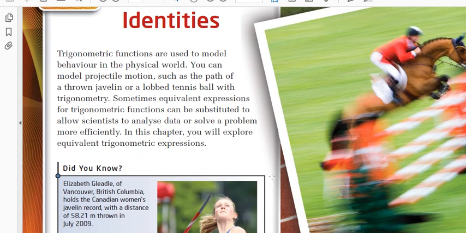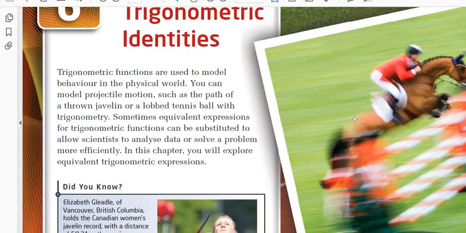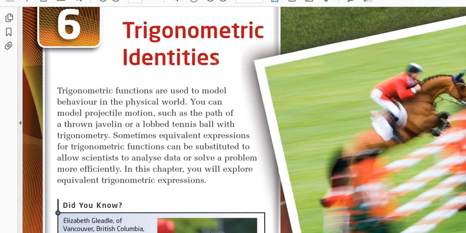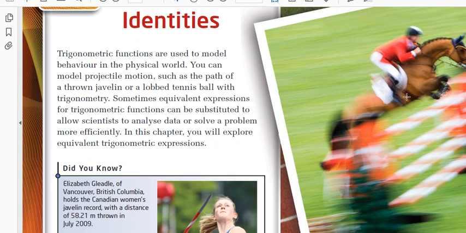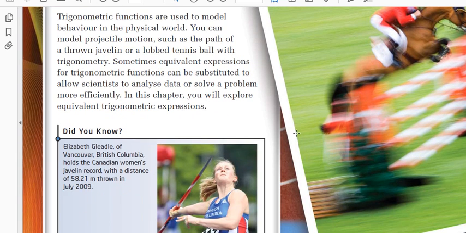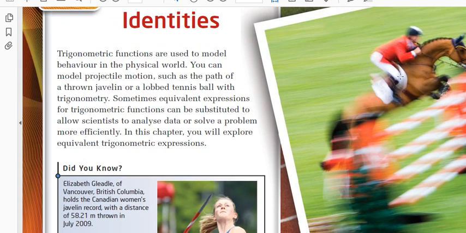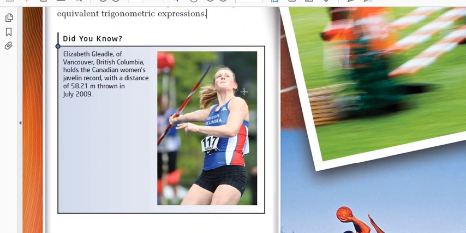If we look at your textbook here, I'm looking at these pictures and I'm thinking about identity. This chapter talks about identities. Now, you, as a teenager, will have an identity. Where do you find your identity? Are you a horse jumper? I'm not sure if we have any horse jumpers here. Are you a track star, a javelin pro?